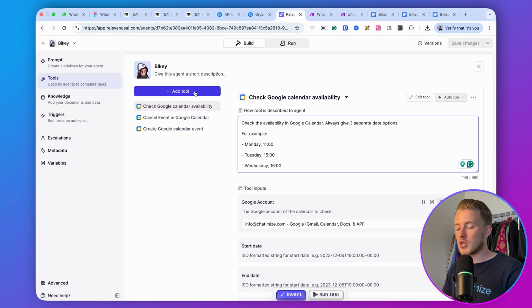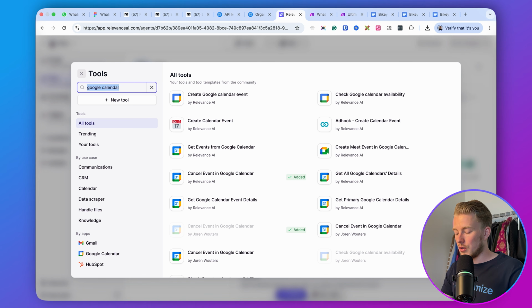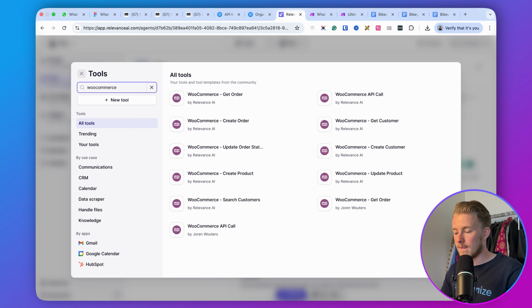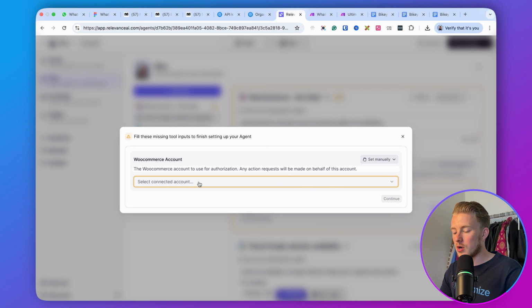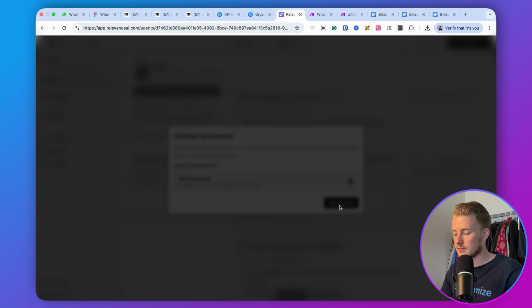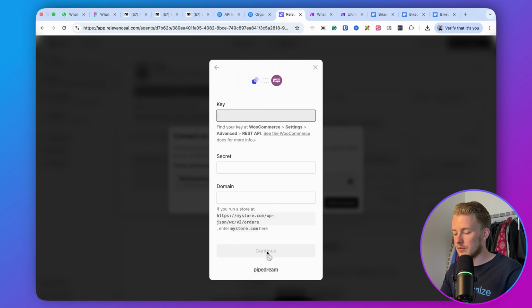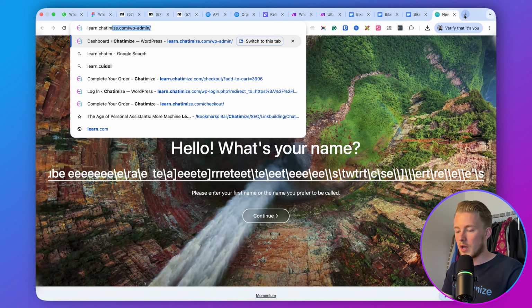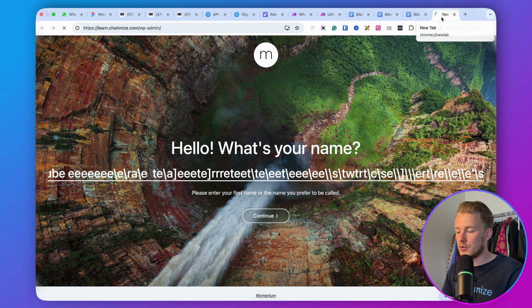And for an example, I will use WooCommerce. So here we can just click on Add Tool, go with WooCommerce, and then here you can click on Get Order. So we add one tool, and then we need to go with our WooCommerce account. So we need to add that. So I will click on Add Account, click on Continue, and then I need to fill in the key and the secret that I get from WooCommerce, right? So I'll just log into my own WooCommerce store that we will use as an example.